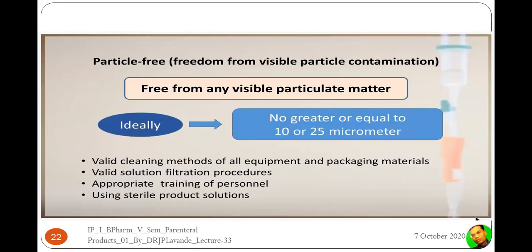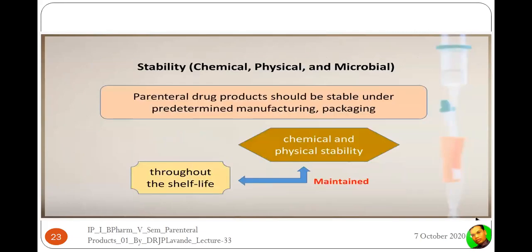There is a need to follow valid solution filtration procedures, appropriate training of the personnel, and the use of sterile solution products. The physical, chemical, and microbial stability is most important, and this is to be maintained right from manufacturing through its shelf life, until it reaches the hands of the customer, until it is administered to the patients. So parenteral drug products should be stable under predetermined manufacturing and packaging conditions.